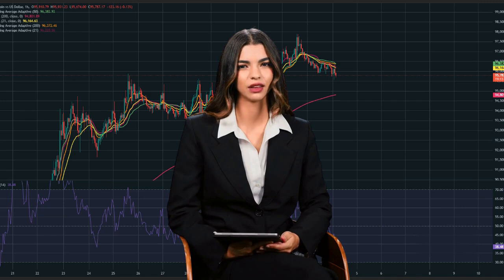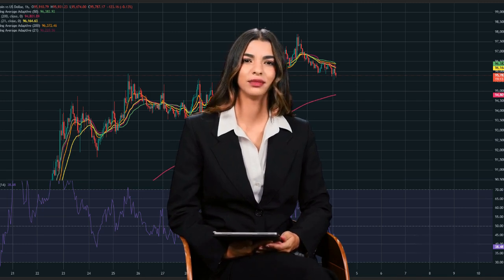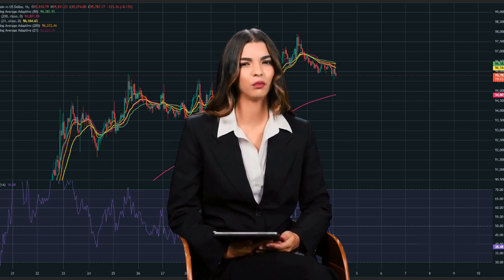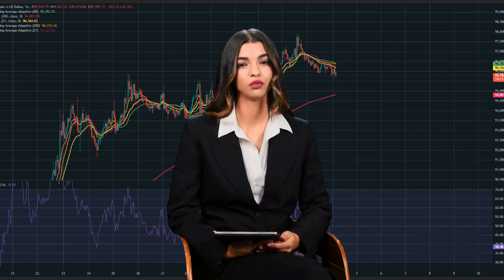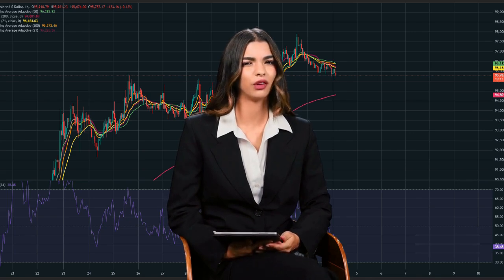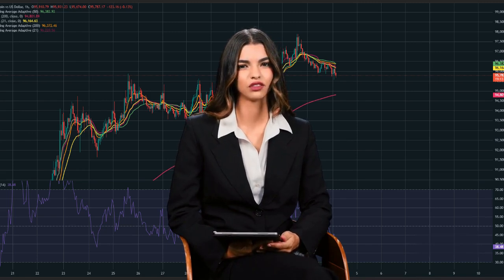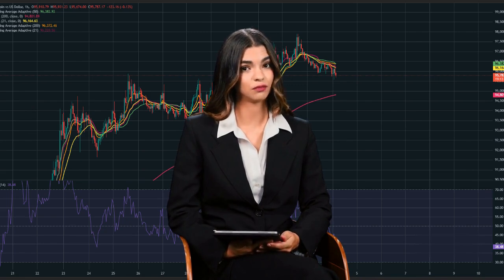3. Key technical levels. Level type, price. Immediate resistance: $96,100, $96,400, EMA cluster. Immediate support: 94,800, 200 EMA. Breakdown level: 94,500. Short-term target: $94,000. Reversal threshold: $96,500. Needs strong volume close above.